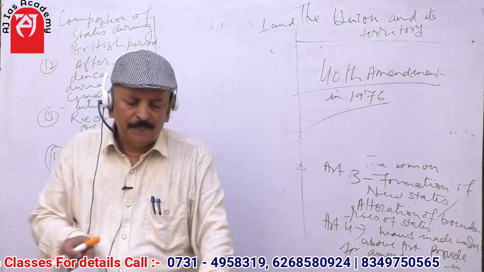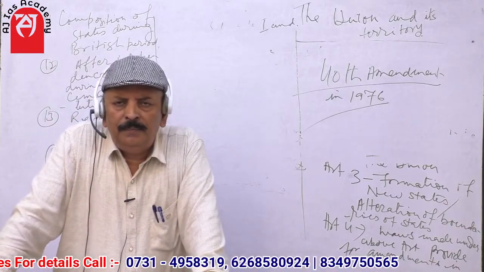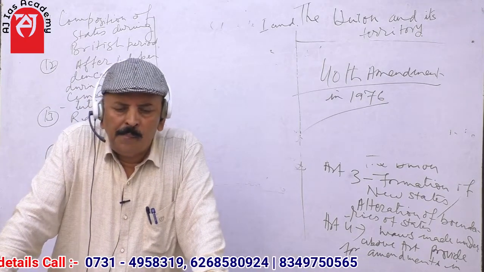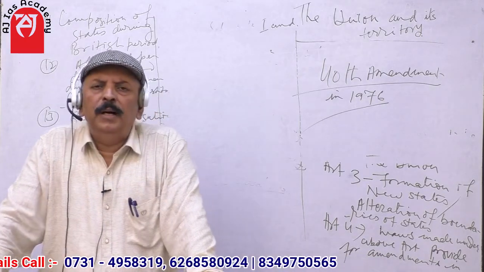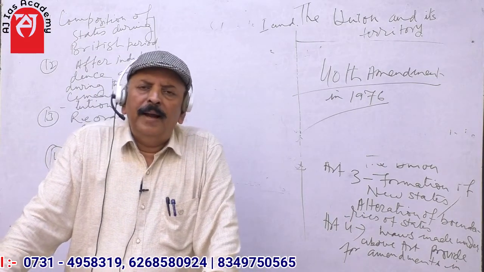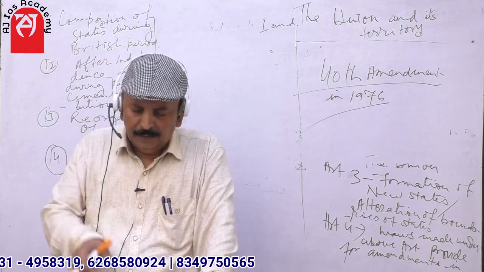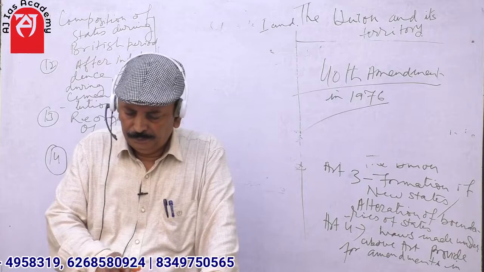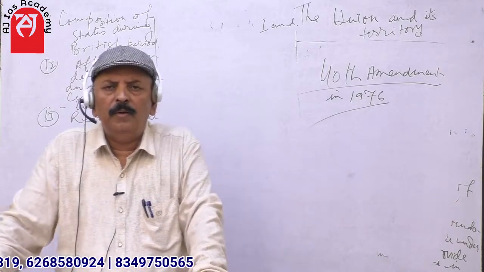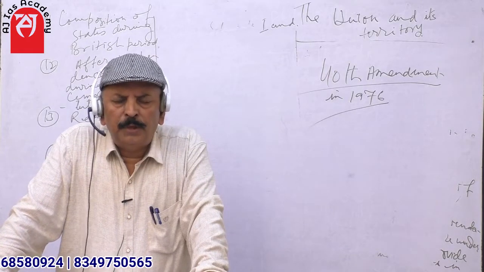Can anybody tell me how many states were working during the Mughal period, particularly during the reign of Akbar and Aurangzeb? Have you any clue? There were two criteria. One was population.